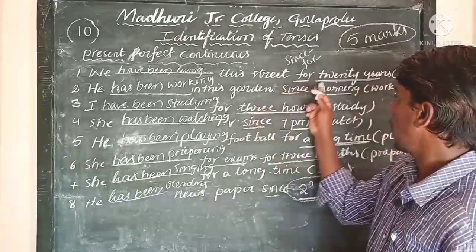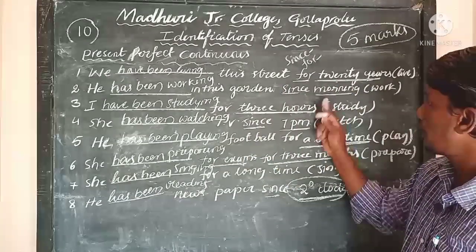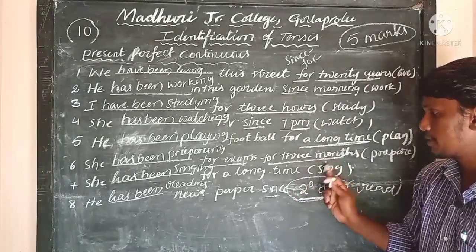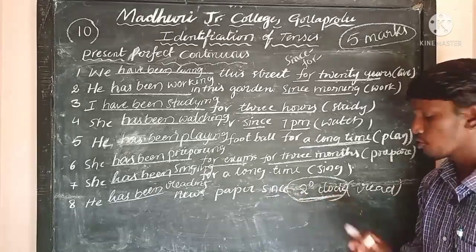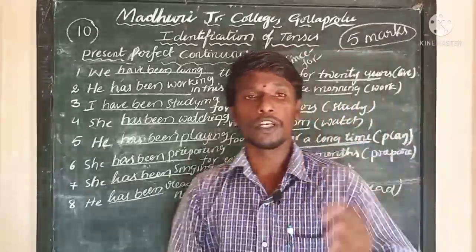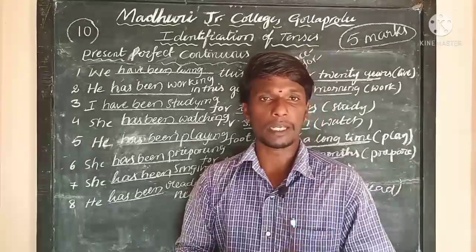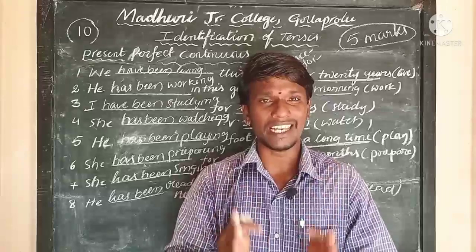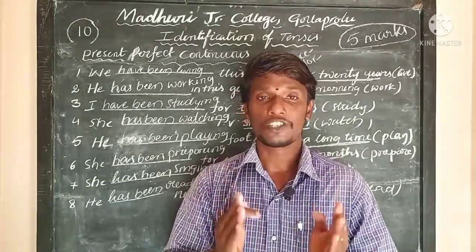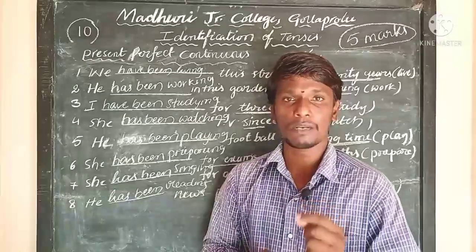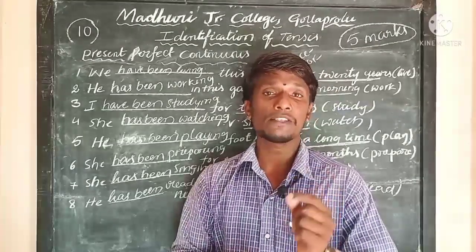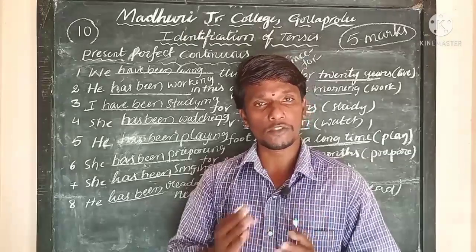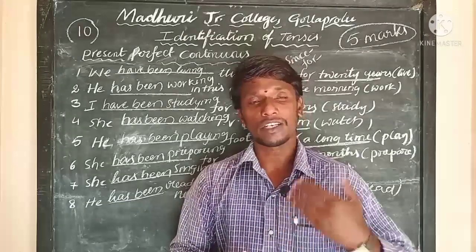Here I mentioned some periods of time: 20 years, 3 hours, long time, 3 months, and points of time: morning, 7 p.m., 2 o'clock. So I have used both point of time and period of time. By identifying "since" and "for" in a given sentence, you can confirm it as a present perfect continuous tense. The structure is subject plus have or has plus been plus V1 plus ing form plus object. Practice these examples by changing the subject and verb, so you can definitely do well in the examination.